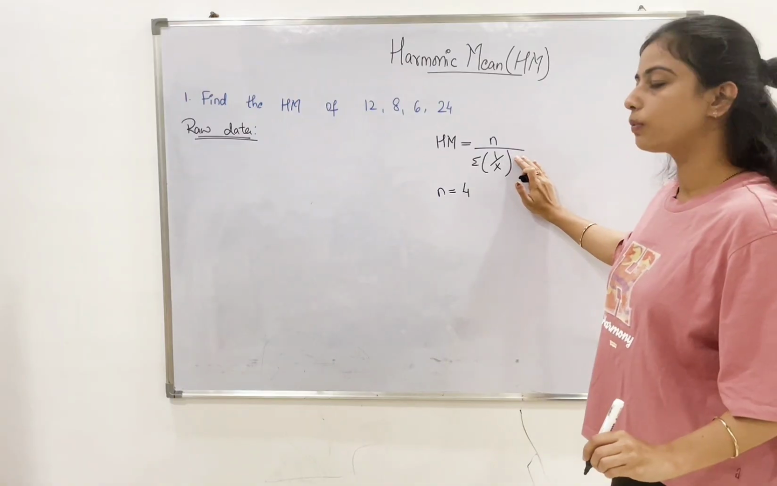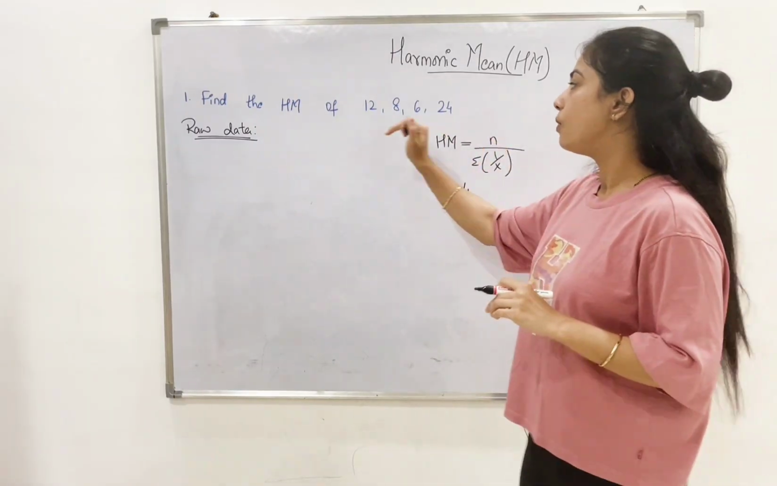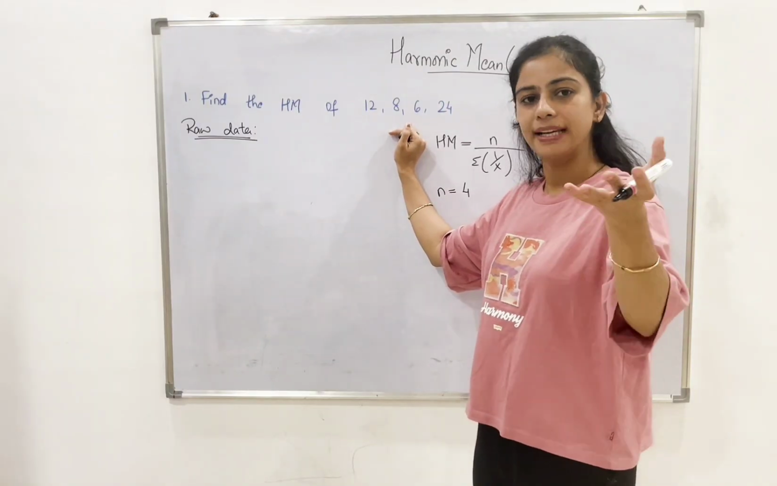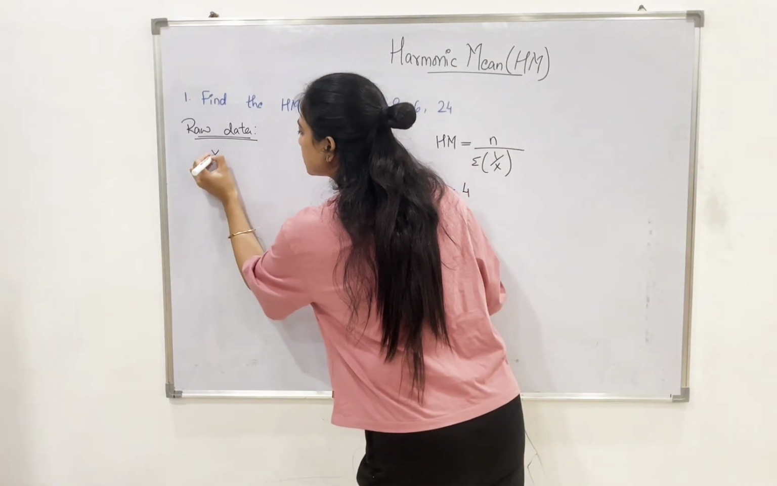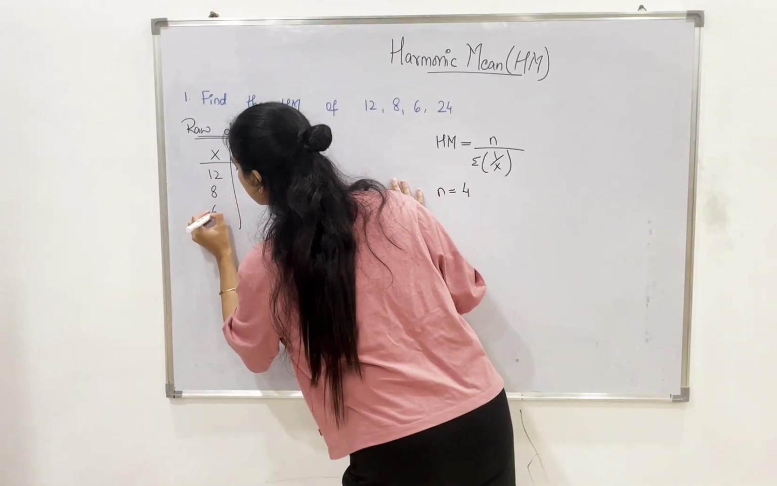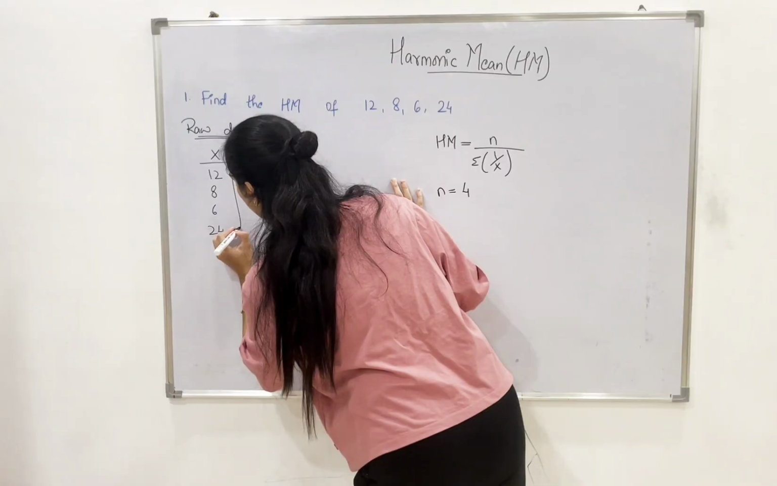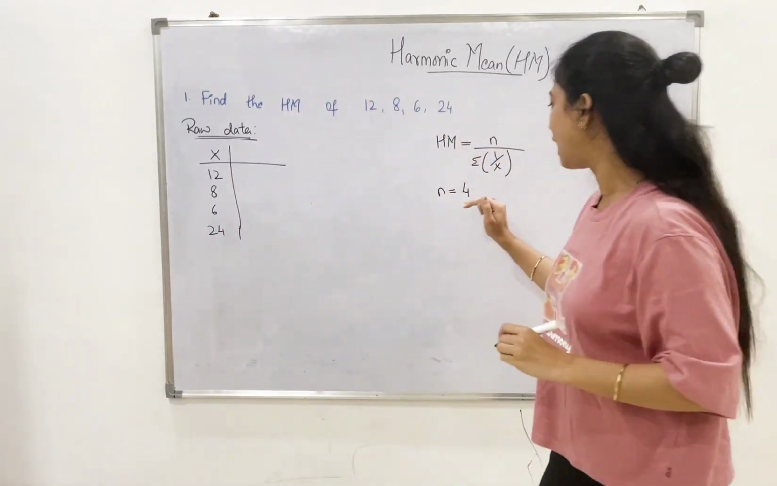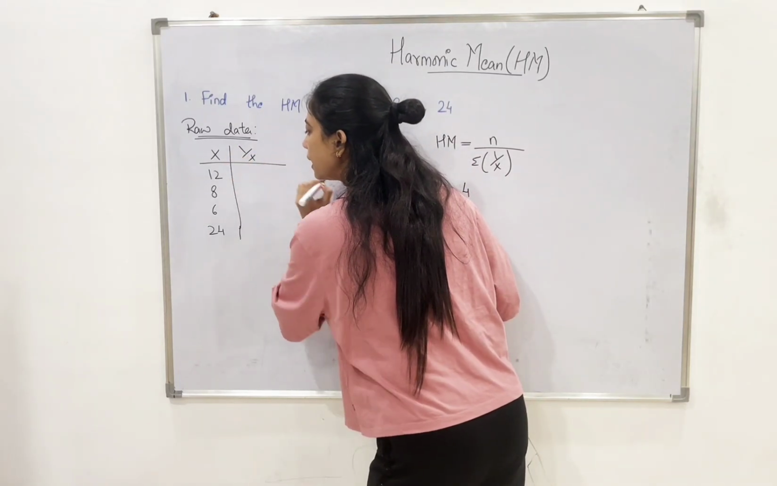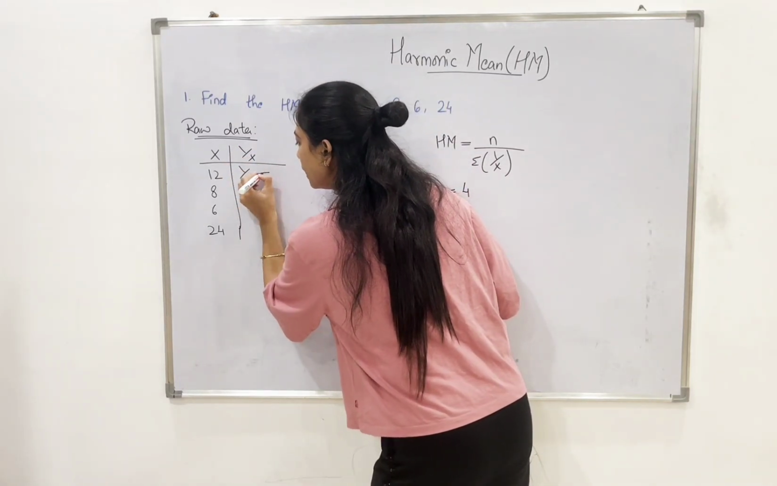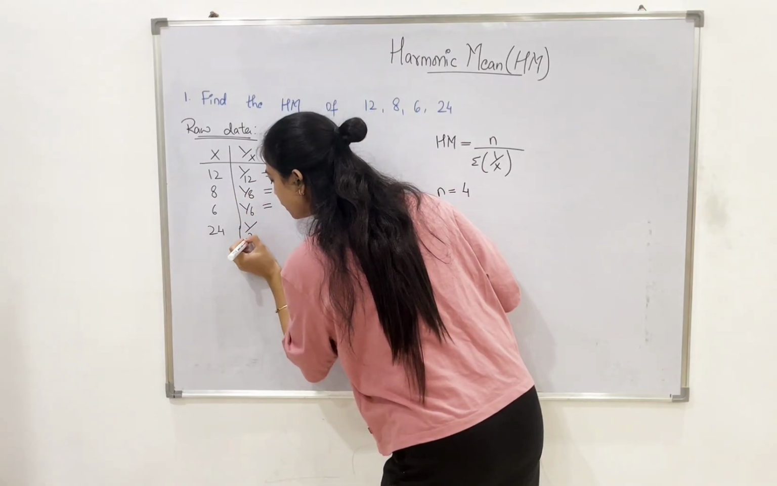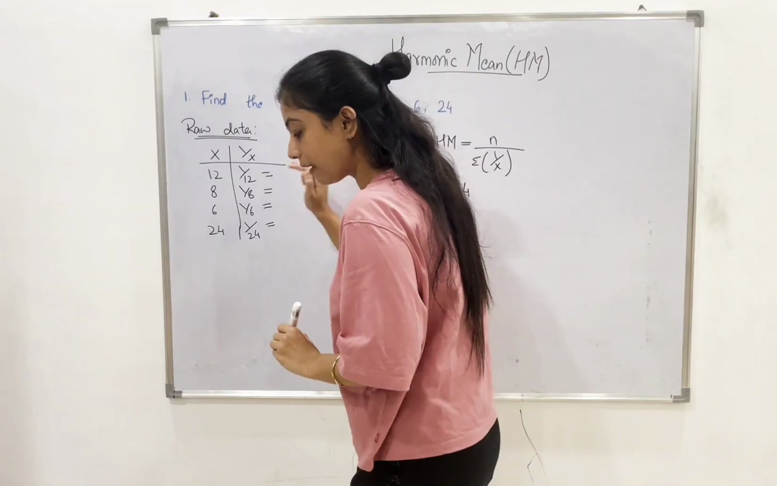Next, it is summation 1 upon x. Now, what is our x? Whenever some values are given to us, those are nothing but your observations, and that is denoted by x. So, we will write that down first. x values: 12, 8, 6 and 24. Now, since we have 1 upon x in the formula, we will consider 1 upon 12, 1 upon 8, 1 upon 6 and 1 upon 24. So, the values of these are